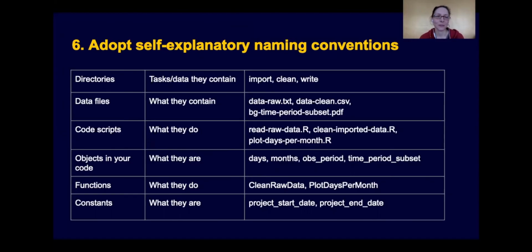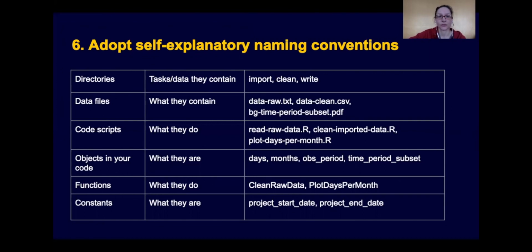Another principle that helps is adopting self-explanatory naming conventions. For example, as we have already done with the directories, when we're trying to create directories, we will call them for the tasks or the data that they contain. So we'll say import, clean, write, or hand, or input. Data files can also get the names of what they contain. Here I'm saying data raw.txt or data clean.csv, but you might want to be even more self-explanatory. If you had, for example, data about employees, you might want to call it employees raw.txt or employees clean.csv.